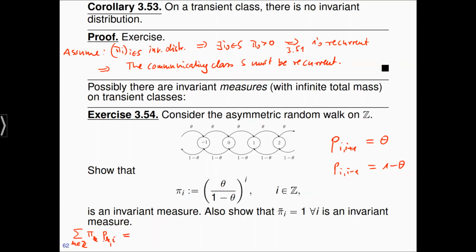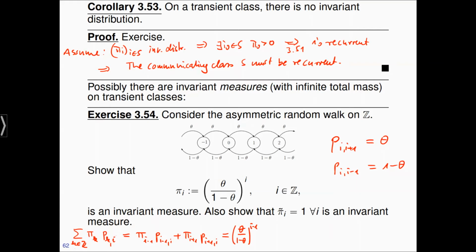What is this sum? The sum only consists of two terms, because the p_ki are mostly 0 except for two places, namely when k is equal to i minus 1, where we have pi_(i-1) p_(i-1,i), and when k is i plus 1, where we have pi_(i+1) p_(i+1,i). I can now insert the definition of pi: for i minus 1, this is (theta divided by 1 minus theta) to the i minus 1.